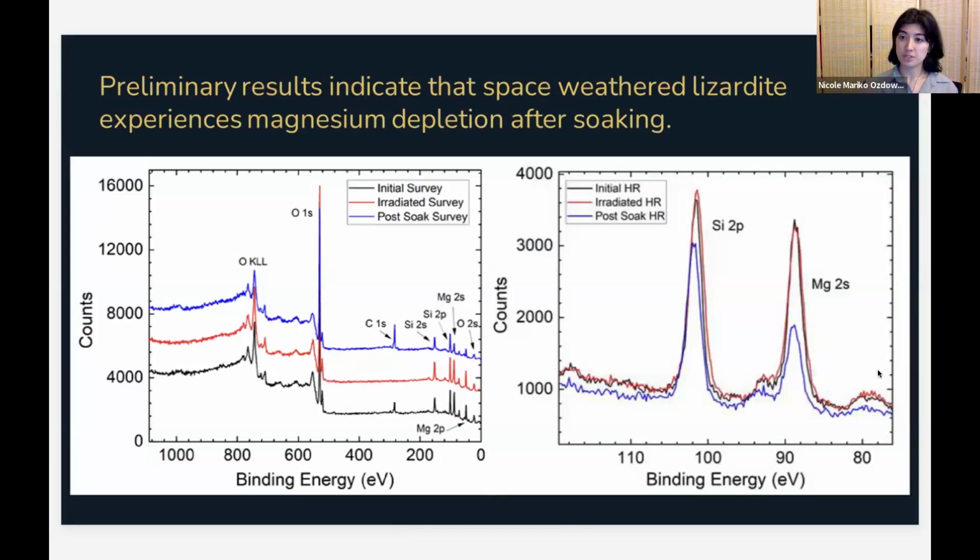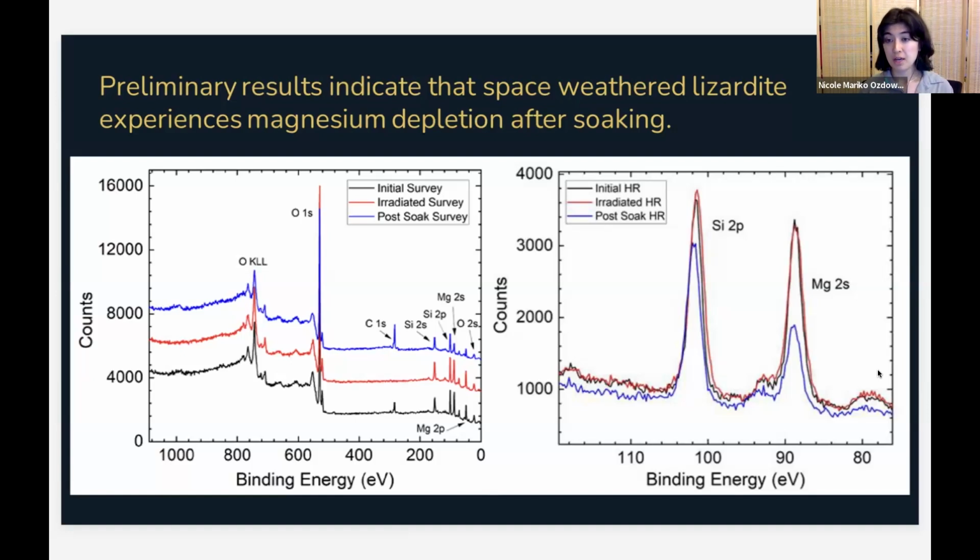So our preliminary results indicate that space-weathered lizardite experiences magnesium depletion after soaking, similar to olivine. All of this data is from one experiment where a grain of lizardite was irradiated to an order of 10 to the 17 ions per centimeter squared. On the left is our survey scan, where the black line represents our very initial data of this lizardite sample. The red represents the scan immediately after irradiation, and the blue represents the survey scan after soaking and returning the sample to the chamber.